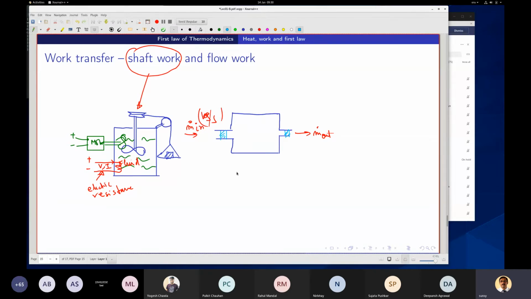Now suppose here there is some pressure P1, at station 1, and this is station 2. So P1 into area A1, and then into velocity V1. This is confusing, sometimes I'm using V for velocity, sometimes for volume. V is normally volume in thermodynamics, but here I'm using it for velocity.